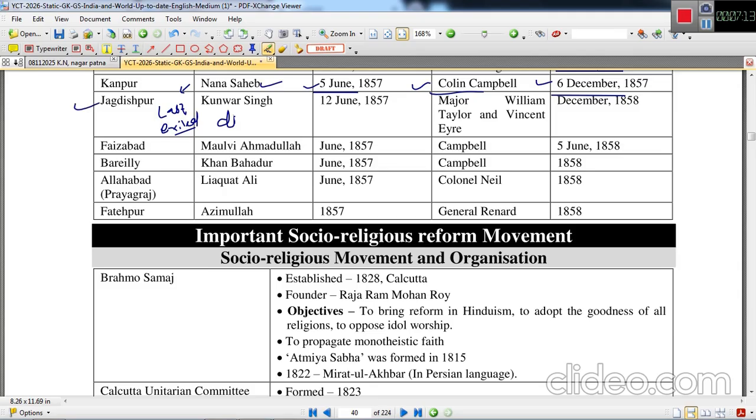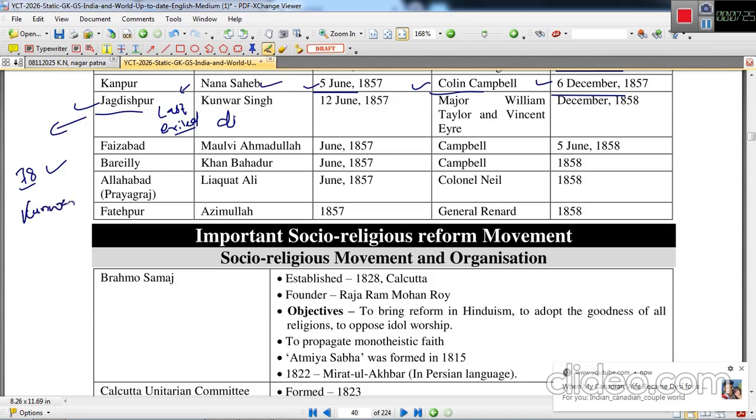In Jagdishpur, a very old man, roughly 78 years old, was Kunwar Singh, Babu Veer Kunwar Singh. He was a Rajput of Jagdishpur. Jagdishpur is a village in Ara district. So this is extremely important for Bihar exams, because Kunwar Singh provided the leadership.